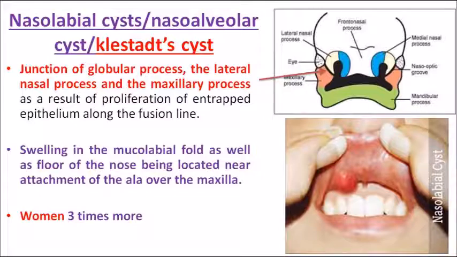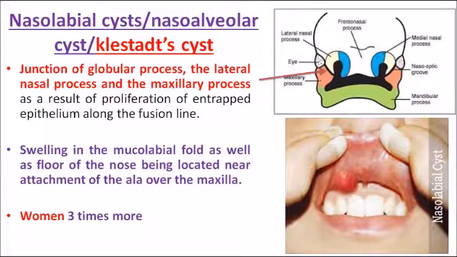Now look into the first image. Can you see that globular process? Globular process, and lateral nasal process, that is the cream color marking, and lastly the maxillary process in the red color.